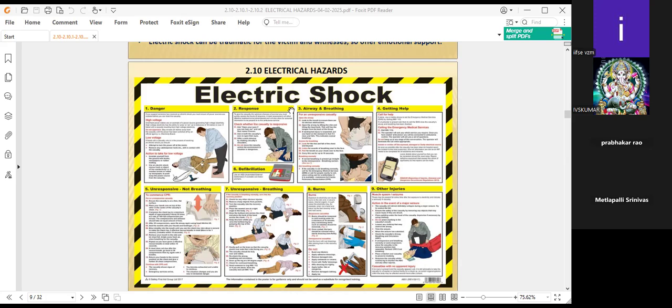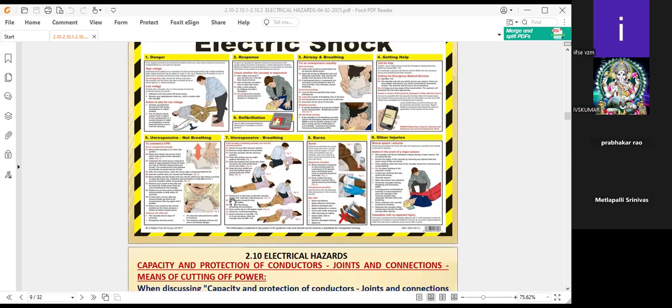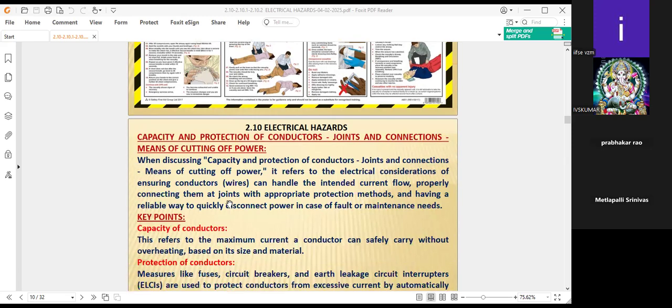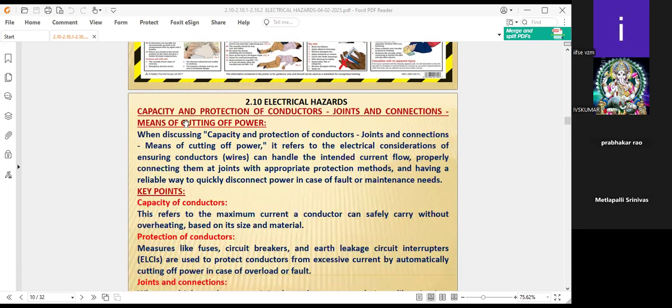Electrical shock hazards exist in all organizations, even small ones, whether red category, yellow category or green category. Even in small private industries, I found electrical shock displays in electrical transformer rooms. And the next one is the capacity and protection of conductors, joints, and connections, meaning cutting of power.